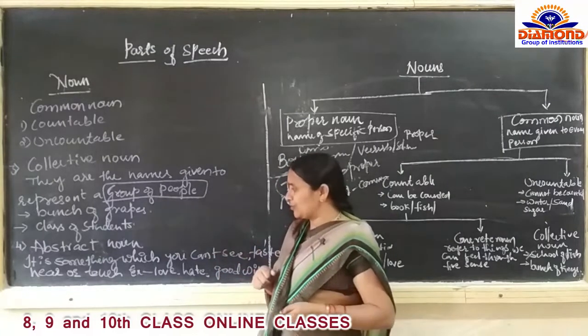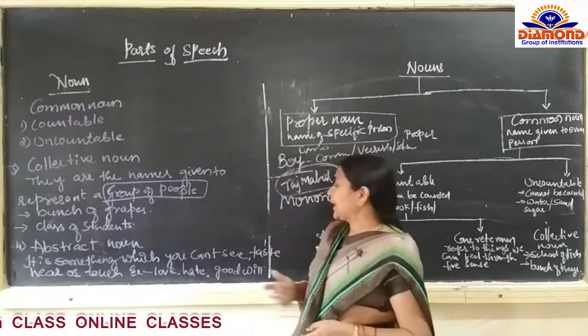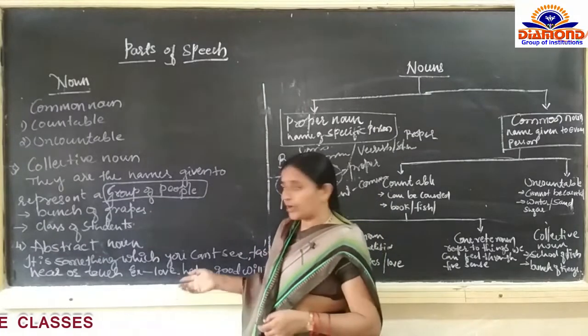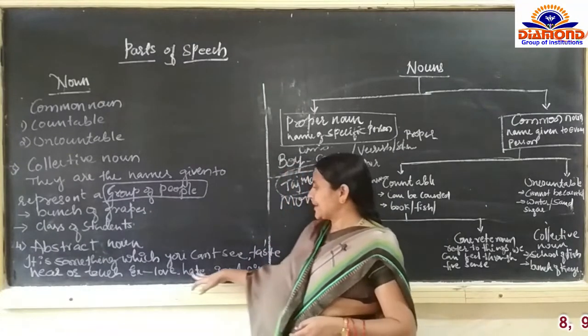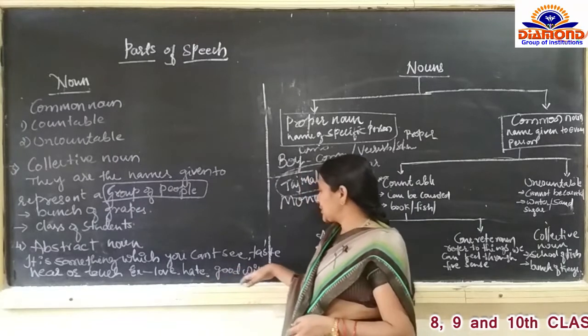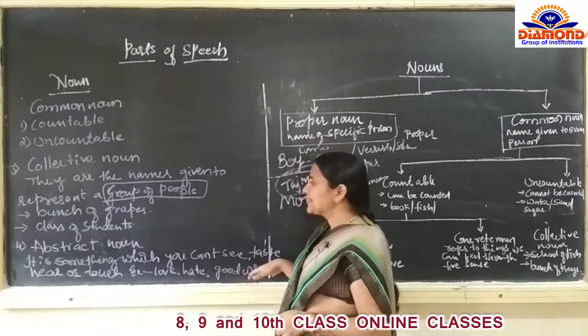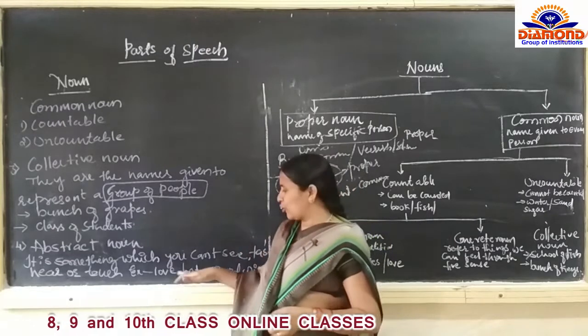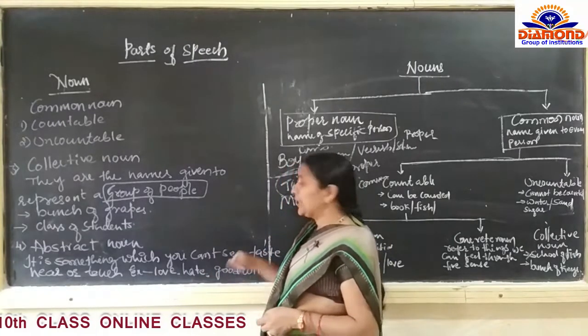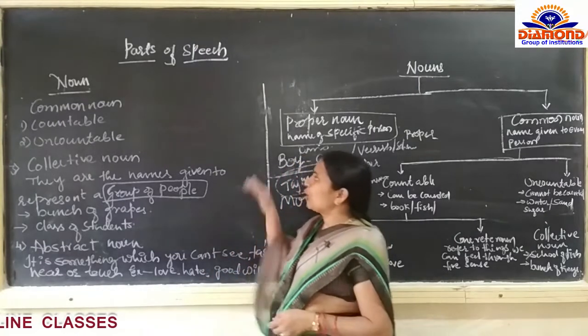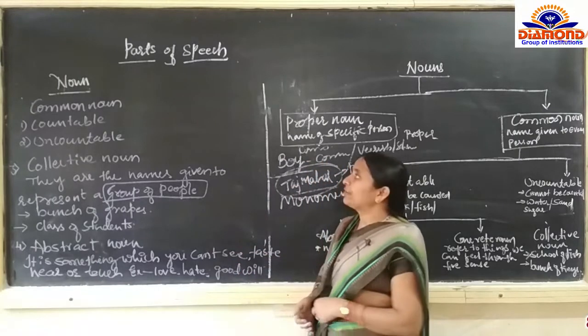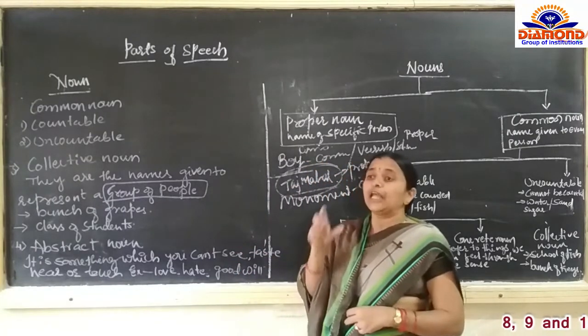And abstract noun is something which you cannot see, taste or hear. The examples are love, hate, and goodwill also. It cannot be seen with our eyes. It cannot be measured. It cannot be tasted. So these are all the classifications of noun.